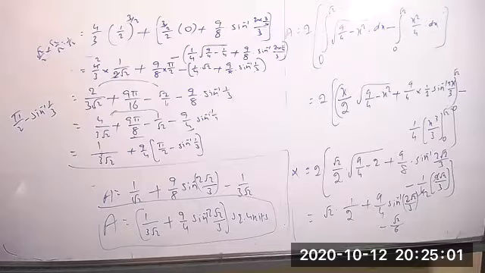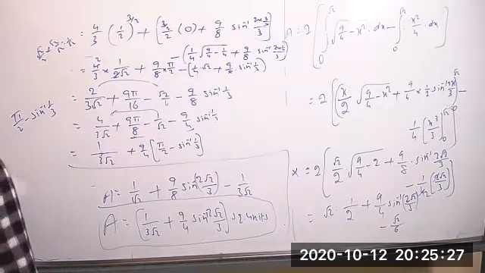That also correct, and this also correct. Maybe pi by 2 minus sine inverse of 1 by 3 is equal to sine inverse of 2 root 2 by 3. Maybe. Yes, that's also correct only.